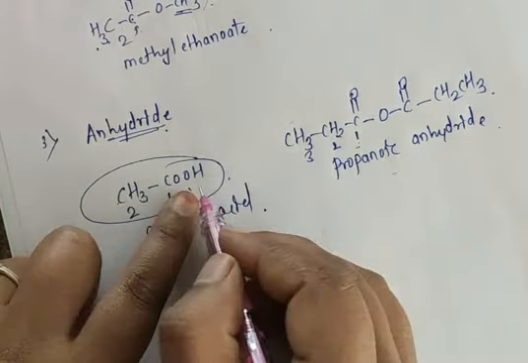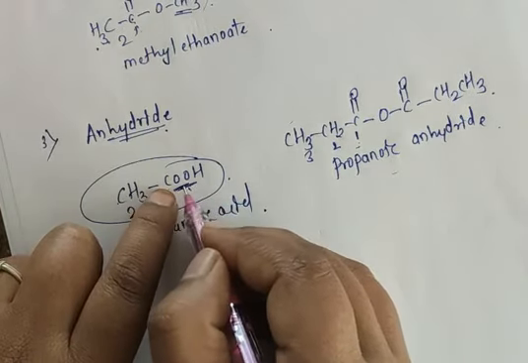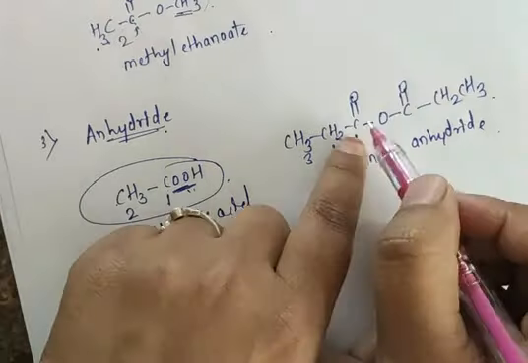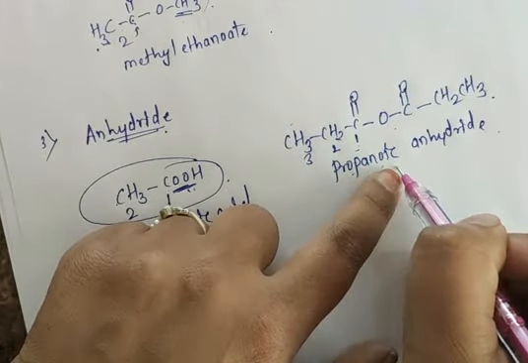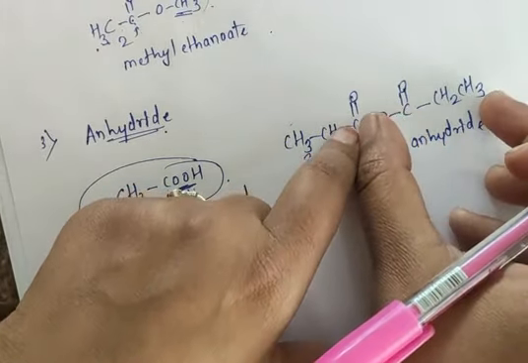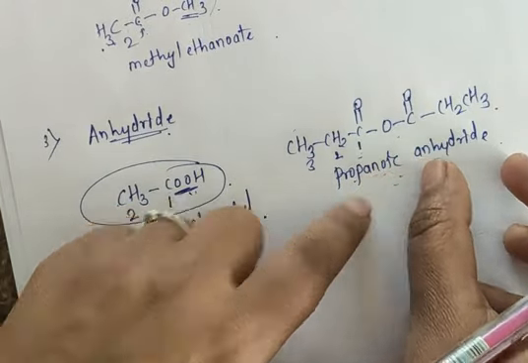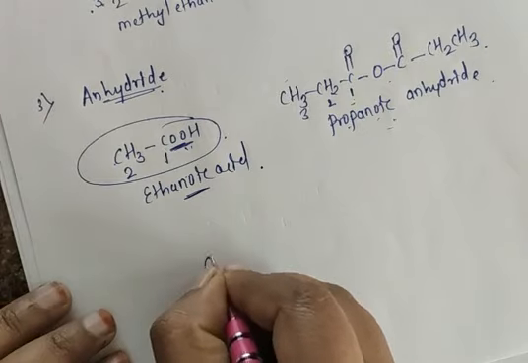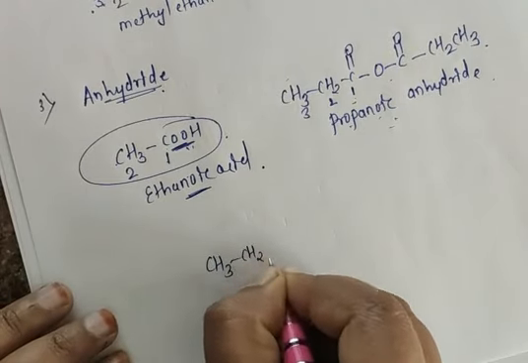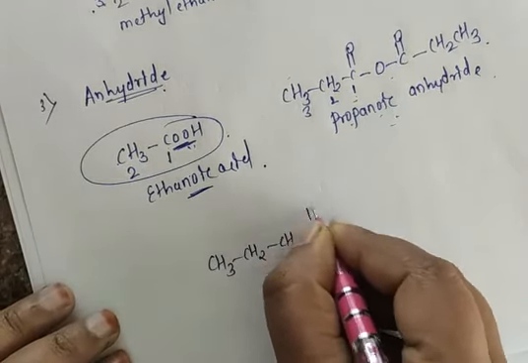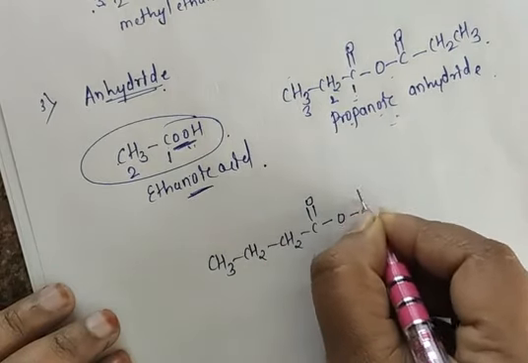But there is a presence of carboxylic acid, C double bond O, like this is present, so we have to use OIC. So C double bond O, propanoic. After that I have the same structure, so instead of acid we have to use the word anhydride. Suppose I take one more example, that is CH3, CH2, CH2, C double bond O, O, C double bond O,